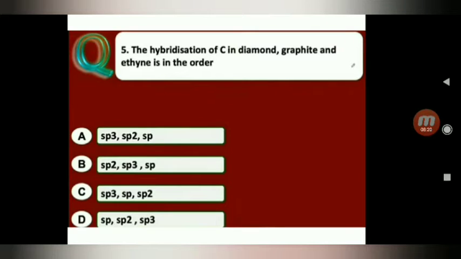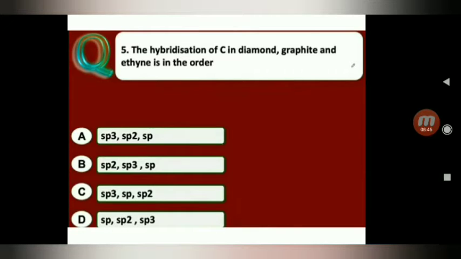Next one. The hybridization of carbon in diamond, graphite and ethyne is, in the order: A. sp3, sp2, sp. Option B, sp2, sp3, sp. Option C, sp3, sp, sp2. Option D, sp, sp2, sp3.